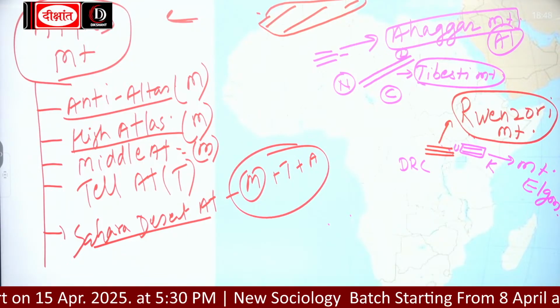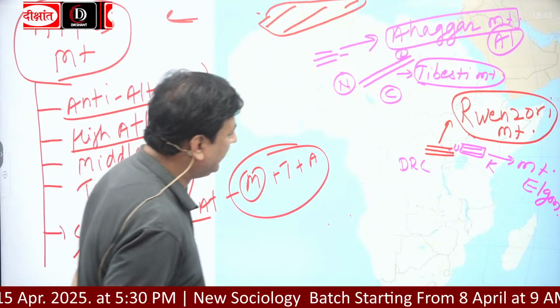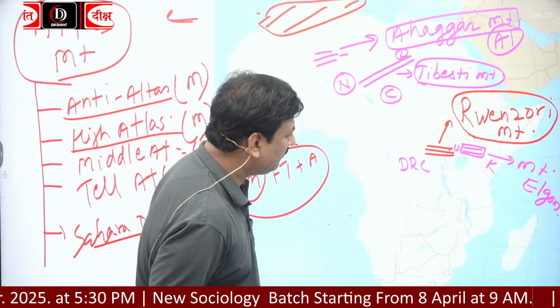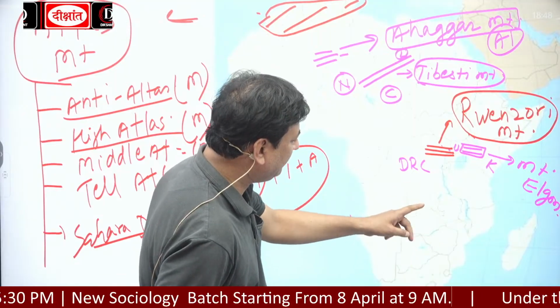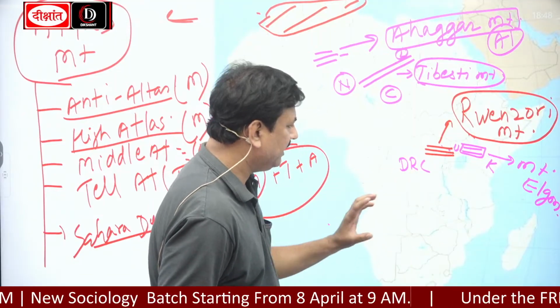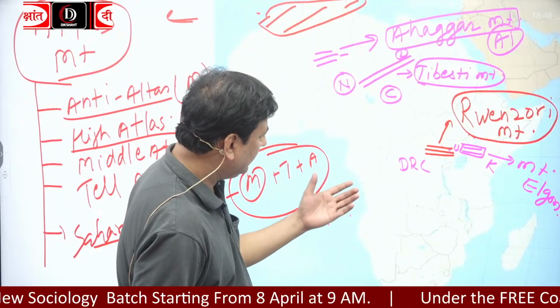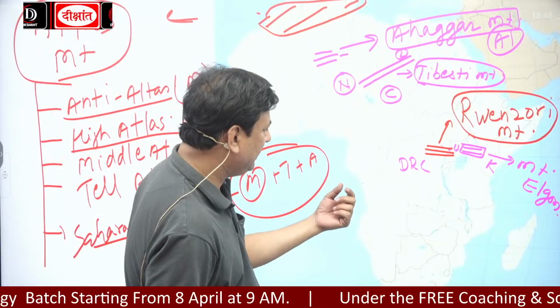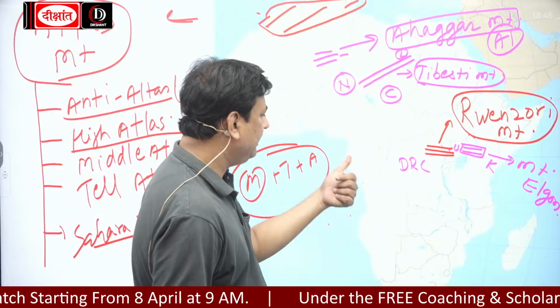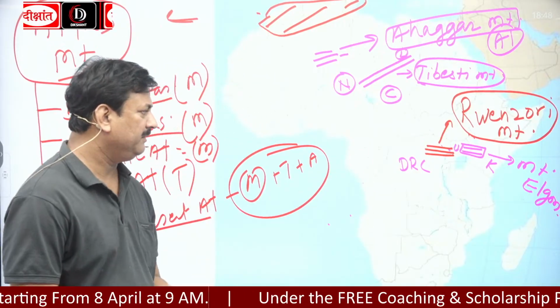So Rwenzori mountain is in between Uganda and Democratic Republic of Congo. Mount Elgon is in between Uganda and Kenya.